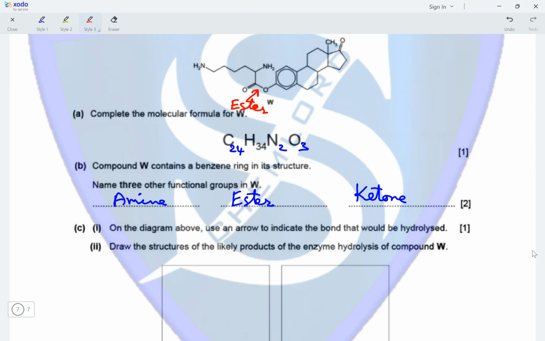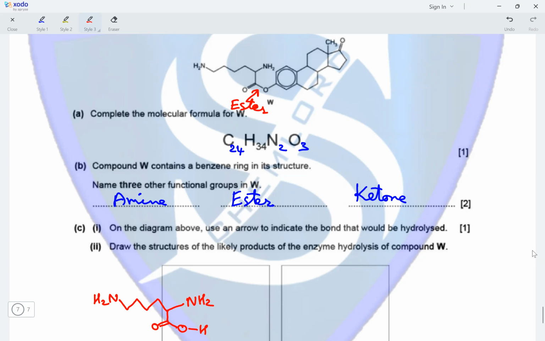Draw the structure of the likely products of the enzyme hydrolysis of compound W. If we begin from the left side, H2N, then we have this part with another NH2 here, and going down we've got C double bond O, and upon hydrolysis this will form OH. So this is the first product upon hydrolysis.